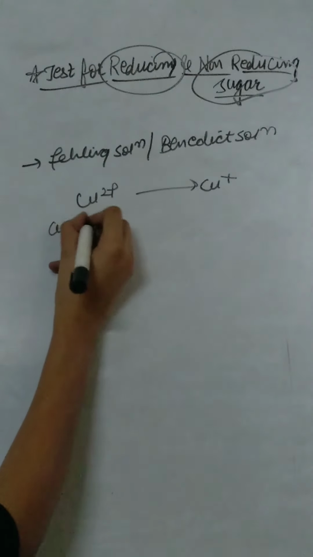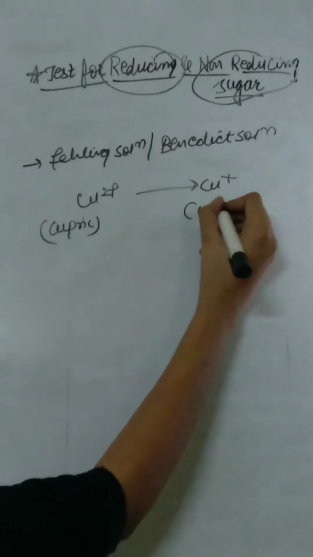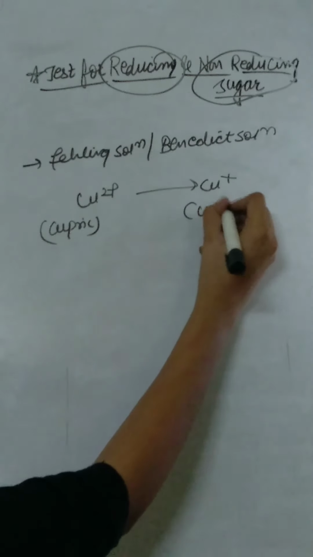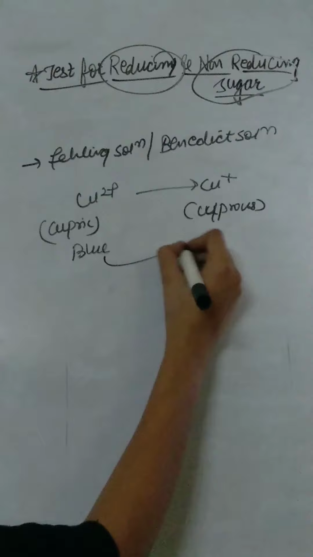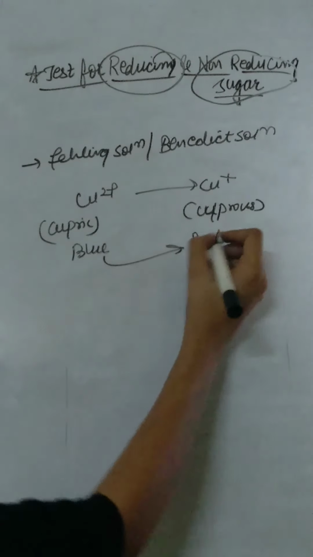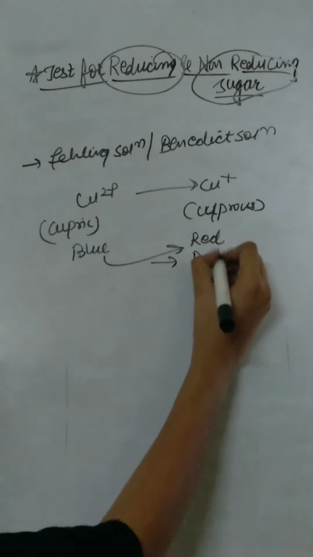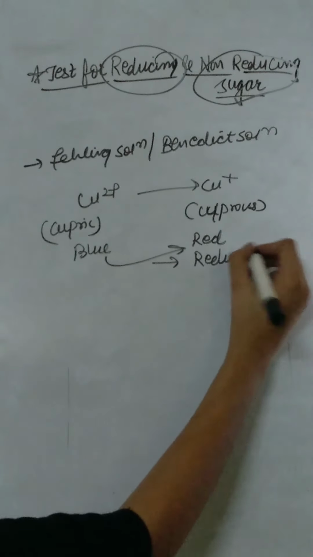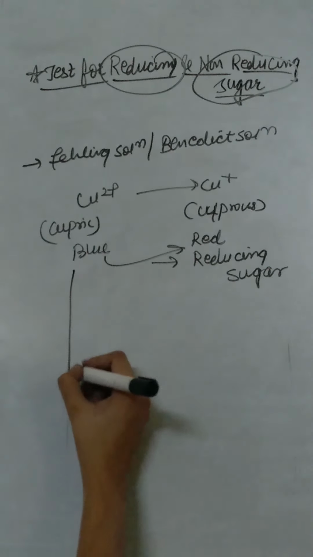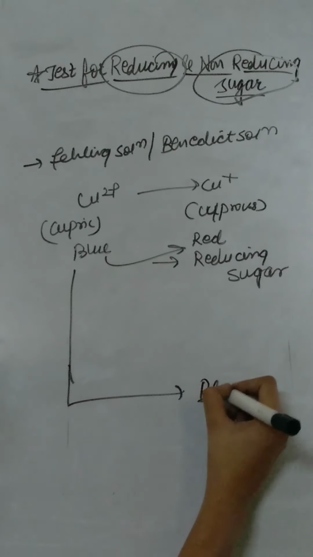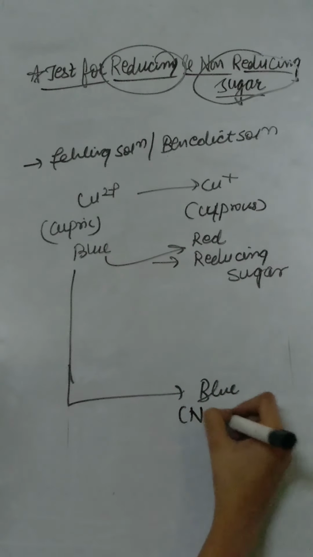If cupric ion in the solution converts to cuprous ion, that is, if blue color of the solution converts to red color, then it's a reducing sugar. And if the blue color of the solution remains blue, then it's a non-reducing sugar.